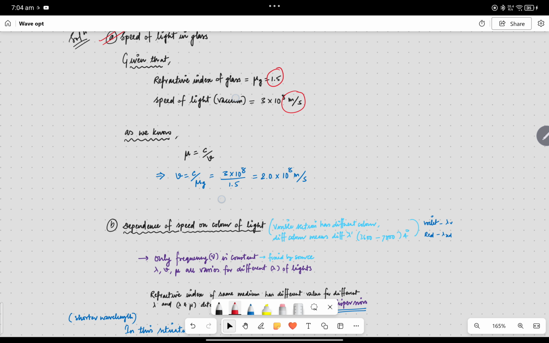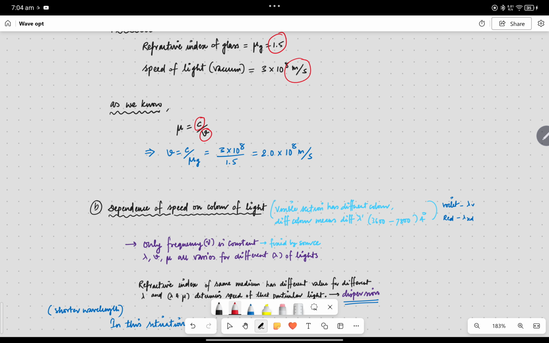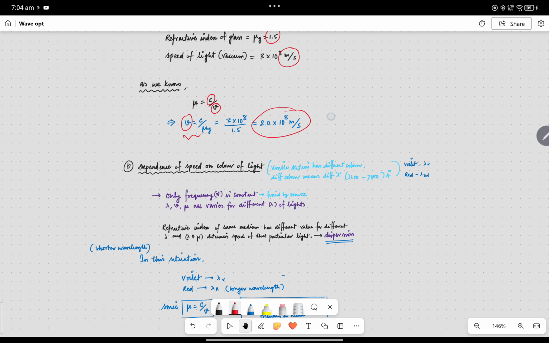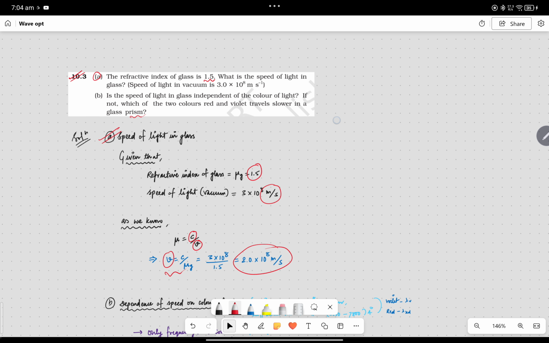As we know, mu is equal to c by v, that is, the speed of light in air by the speed of light in that medium, and v is equal to c by mu g, which you can calculate, and that is 2 into 10 to the power 8 meter per second. That is the speed of light in the medium glass. So you have calculated the first part.